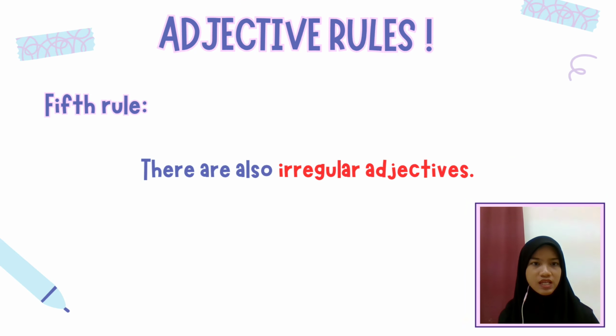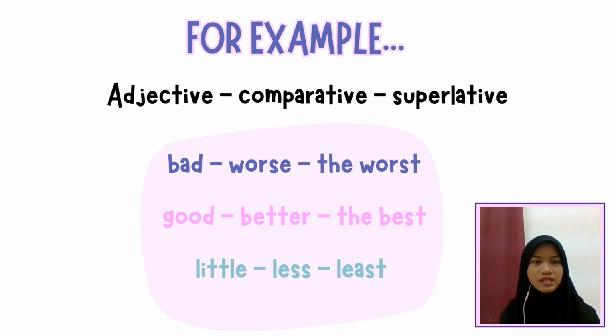And the final rule is that there are also irregular adjectives. For example, the adjective bad has a different form of comparative and superlative. The comparative form of bad is worse and the superlative form of bad is the worst. Same goes for good, better, the best, and little, less, and least.